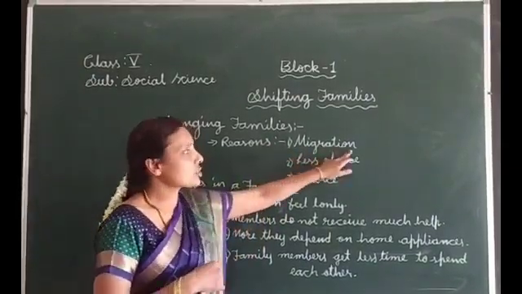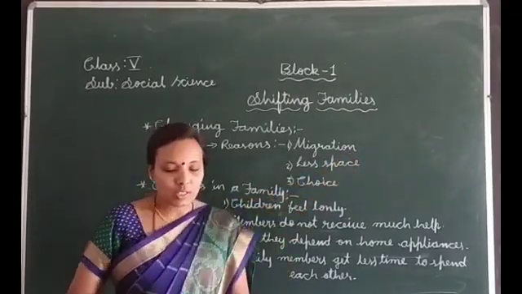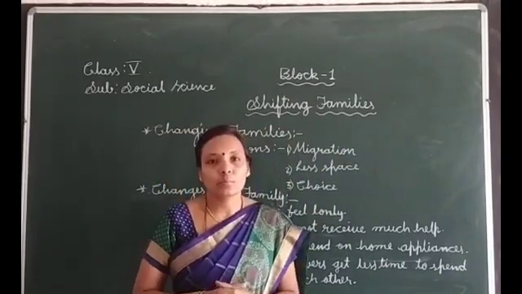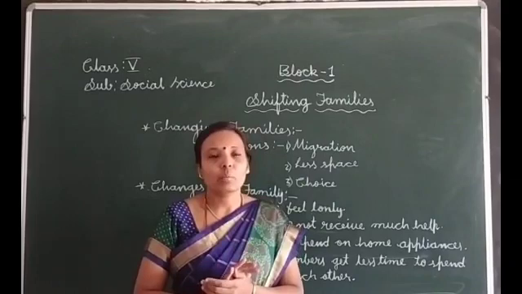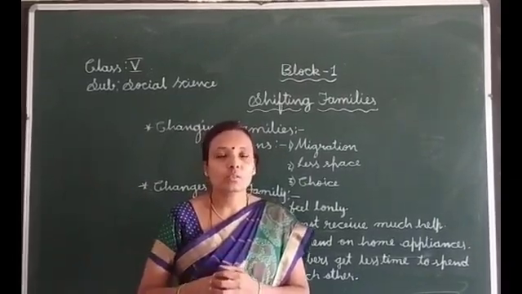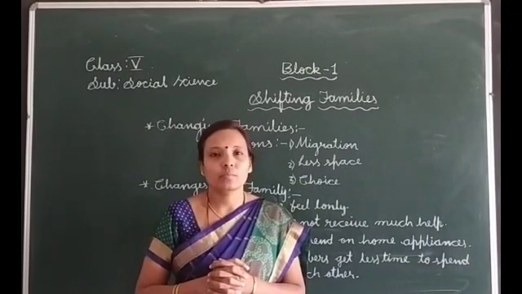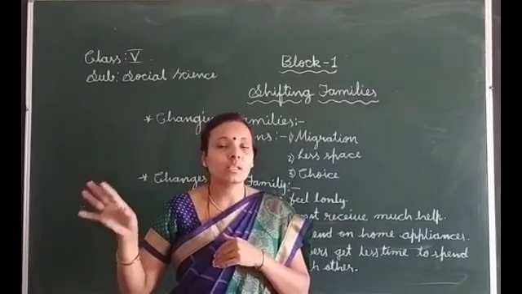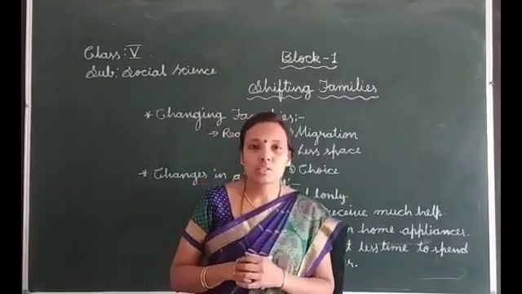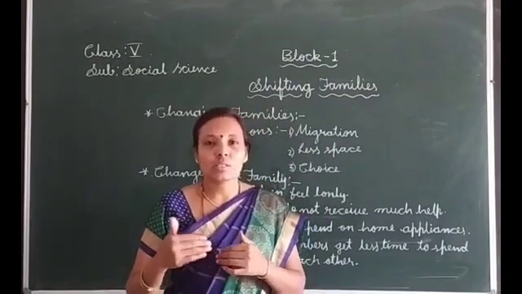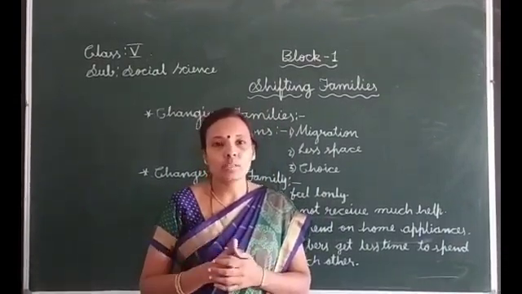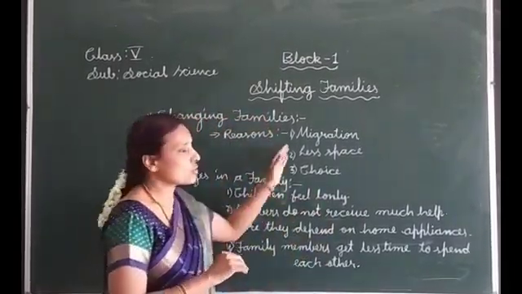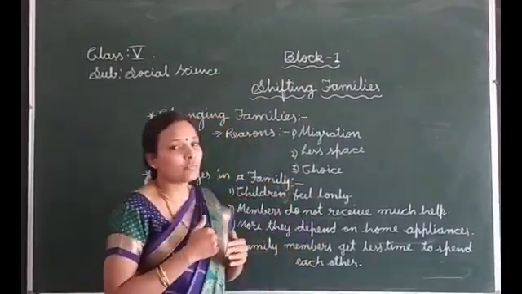The first one is migration. The meaning of migration is moving to a new place to settle down for a period of time. It means one family moves to another place to settle down for a period of time. They leave their hometown and go to a new place to settle there. So, this is migration. There are many reasons why people migrate from one place to another, which you will learn in the next class. For now, just understand that this is also one of the reasons for changes in the family.